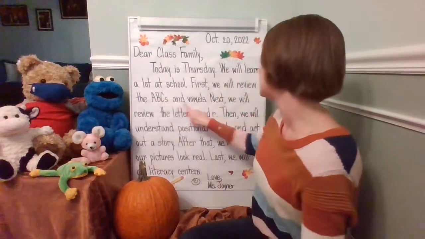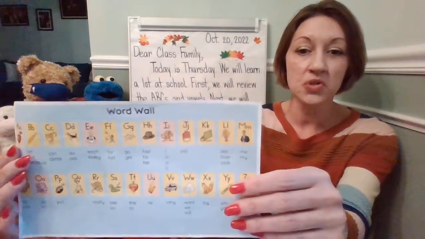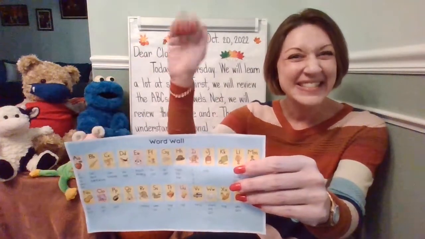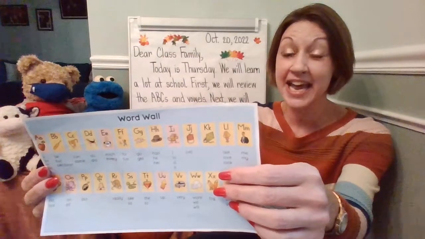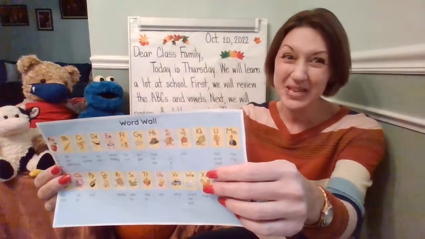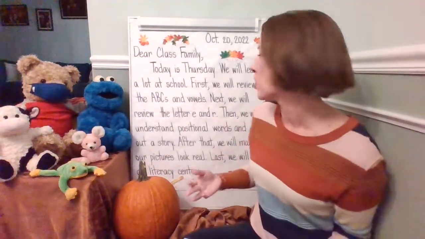First, we review the ABCs and vowels. Okay, just like we do every day at school. We're going to use our word wall as a resource. We're reviewing the ABCs, letters, and sounds using American Sign Language to sign each letter. And we're going to be using some YouTube channels to move our bodies, to sing and dance. Shout out to Mr. B and Jack Hartman. We'll be using your YouTube channels often today. In addition, we'll also be using the singing walrus. Let's go ahead now and look at the next part.